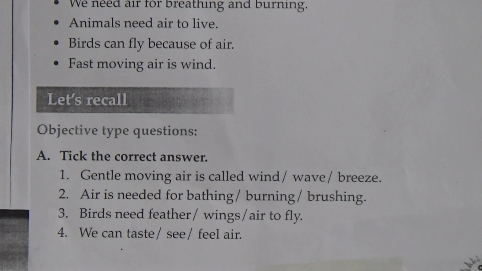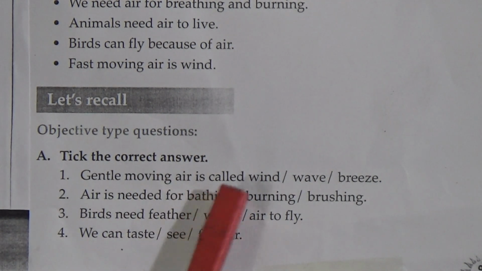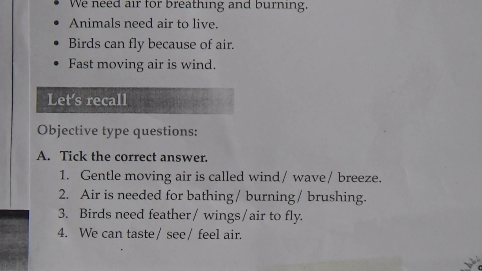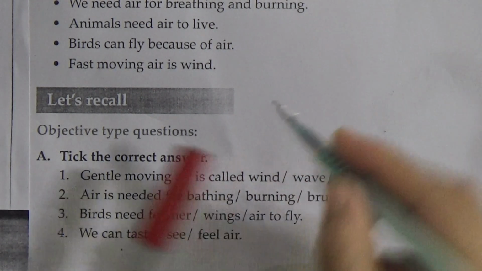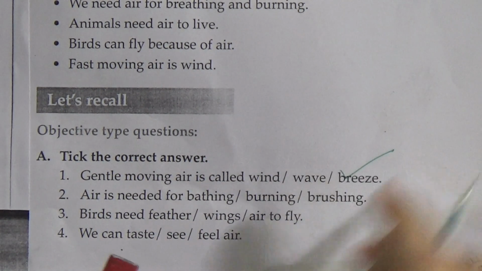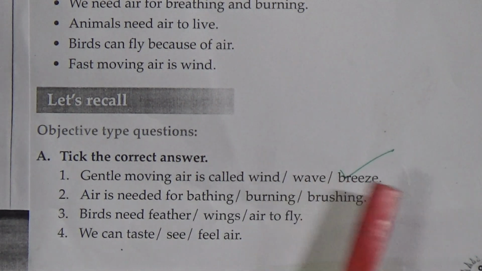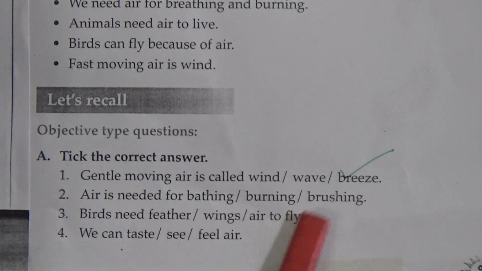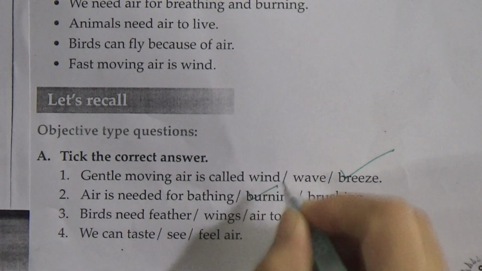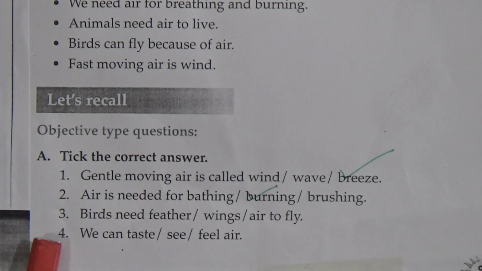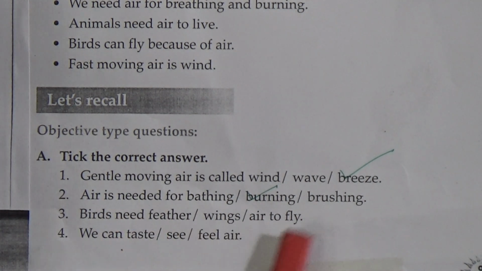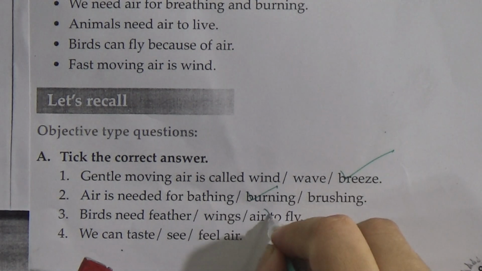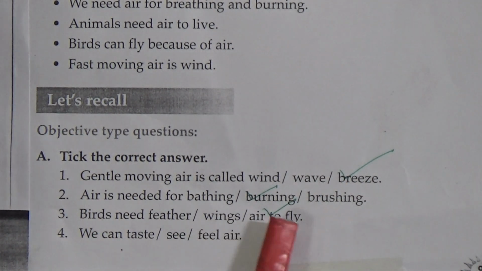Take the correct answer. Number 1, gentle moving air is called wind, wave, breeze. My dear students, we have learnt now gentle moving air is called breeze. So put a tick mark on breeze. Now number 2, air is needed for bathing, burning, brushing. We know air is needed for burning. So put a tick mark on burning. Number 3, birds need feather, wings, air to fly. The correct answer will be air to fly. Birds need air to fly.